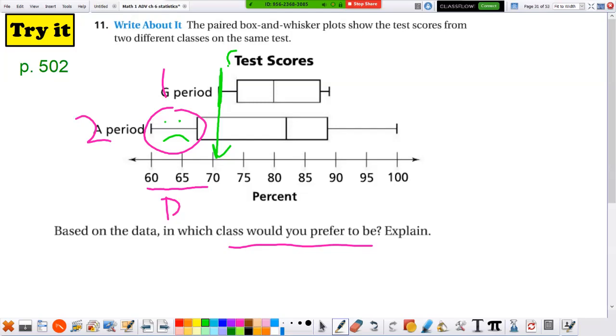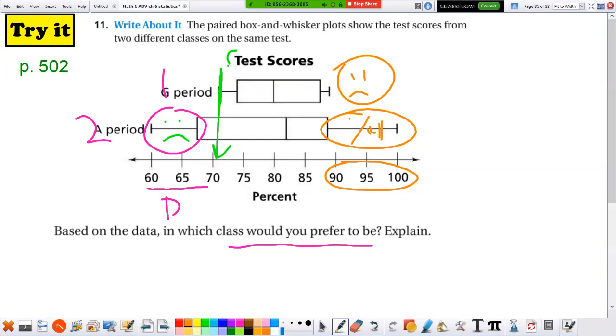Wait a minute. Does first period have any A's? We need 90 to 95. There's nobody over here with an A. Second period has 1/4 of the class up here in A's. Well, actually, some of them are a little bit below. So I know second period people are all over the place.